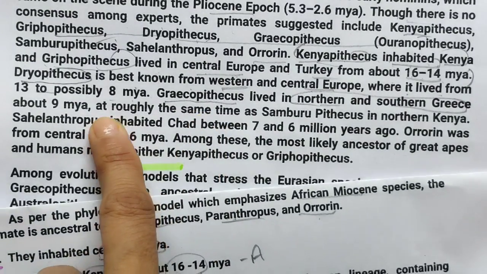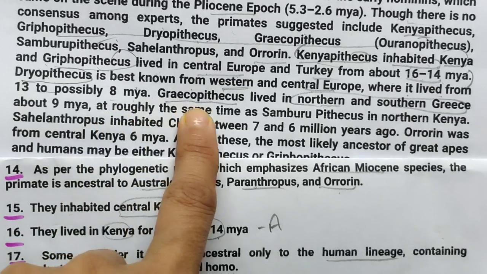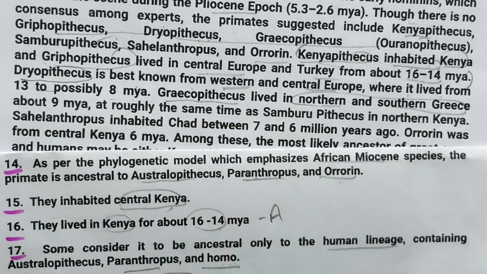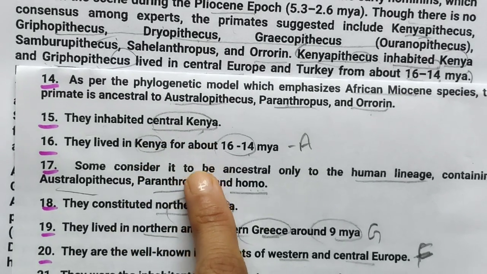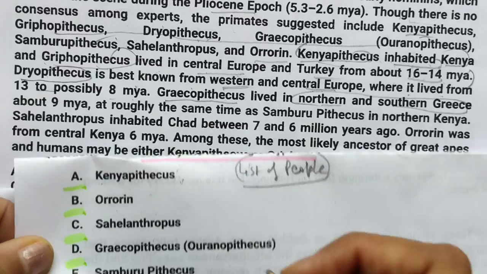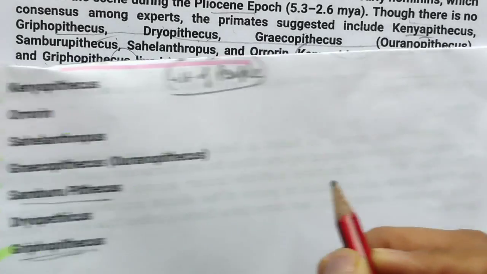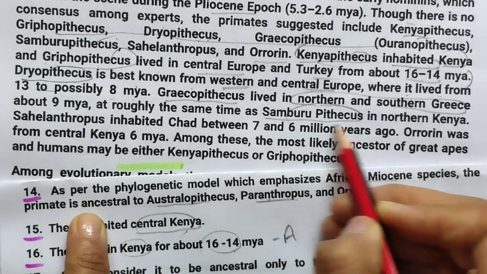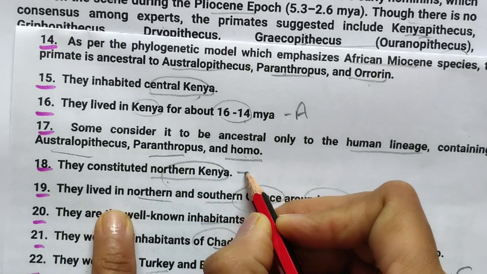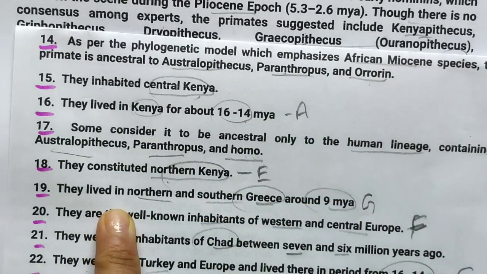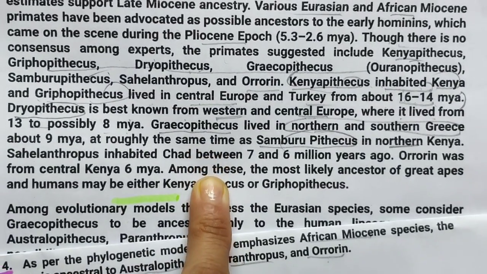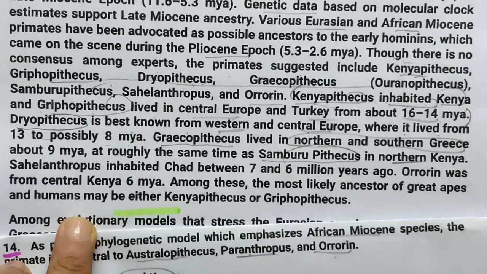Okay, next one is Samburu in northern Kenya. In northern Kenya is here, and for this we have this option, Samburu, this thing. So this is E. So they are talking about this in northern Kenya. So see, this northern Kenya is E. So we have selected so many things, and it's important to know that in one paragraph they have given everything.